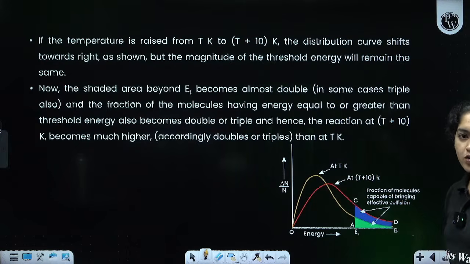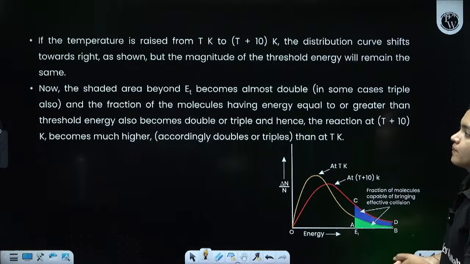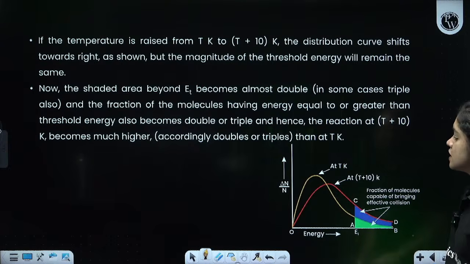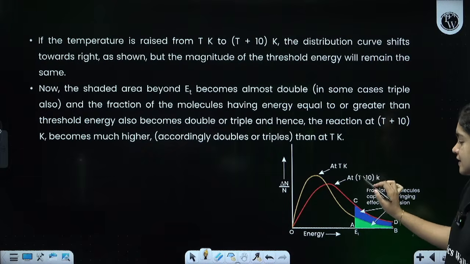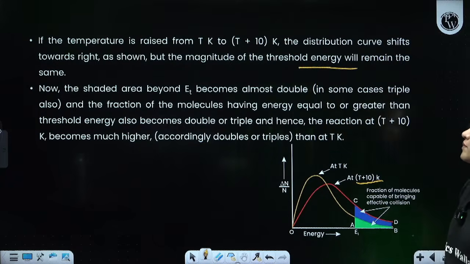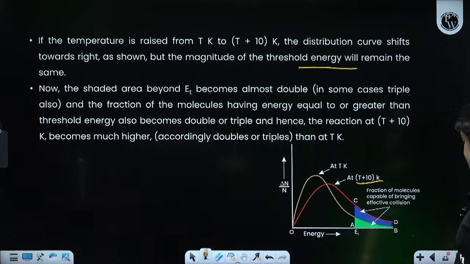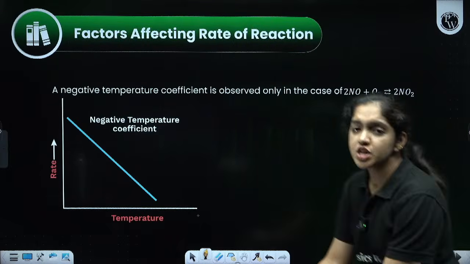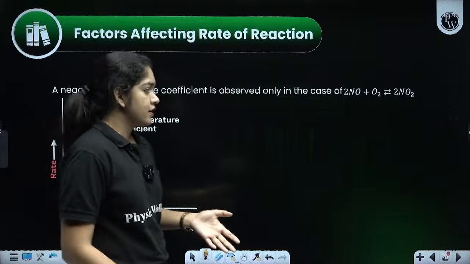Just look at this curve, and it is not important for your exam. It's given for your NEET and JEE syllabus. So what will happen here? When we increase the temperature, the curve shifts, like this is T K and this is T plus 10 K, shifting towards the right side, but the magnitude of the threshold energy will remain the same. What is threshold energy, my dears? Threshold energy is the minimum energy required.